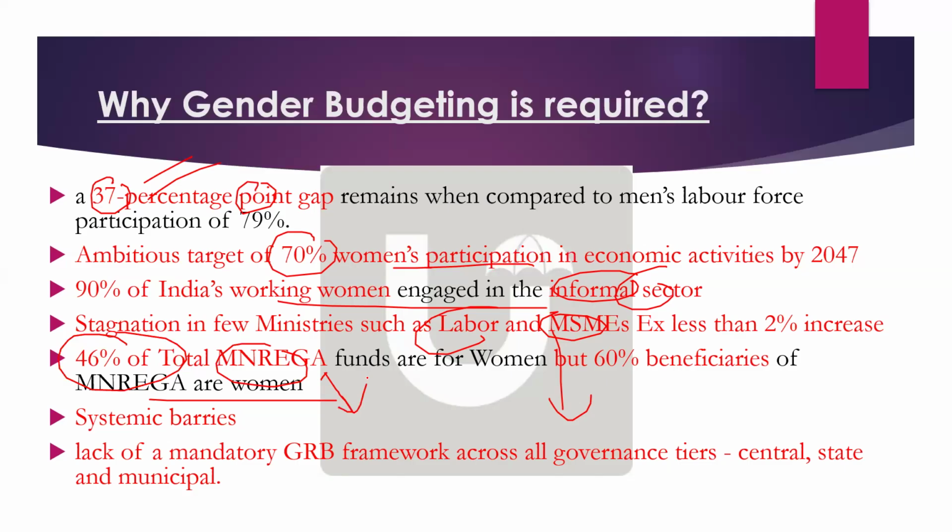Okay. And there are a lot of systemic barriers, and a lack of a mandatory budgeting framework across all government tiers, like central, state, and municipal. There is no mandatory framework as such for all the tiers of government. So this is basically why we require gender budgeting. Okay.